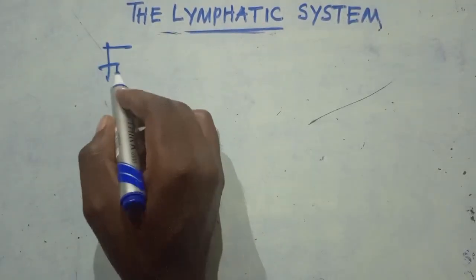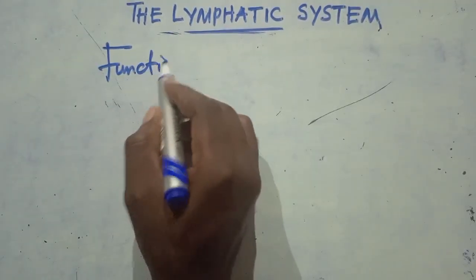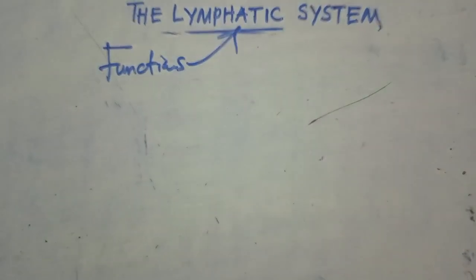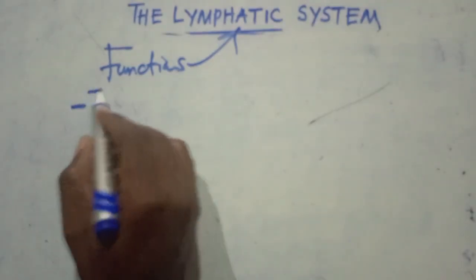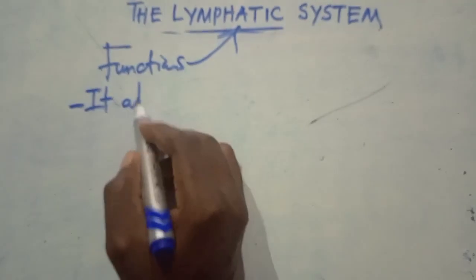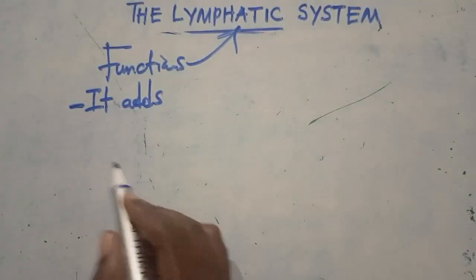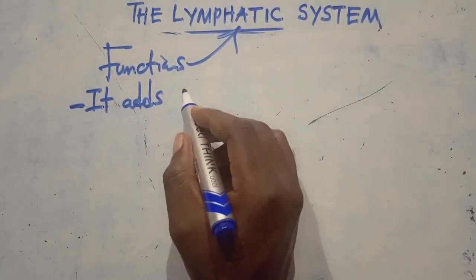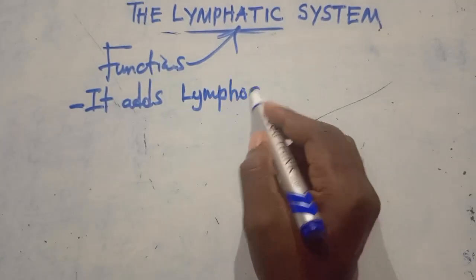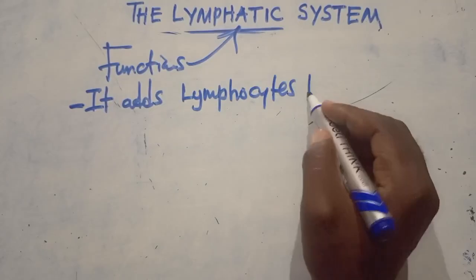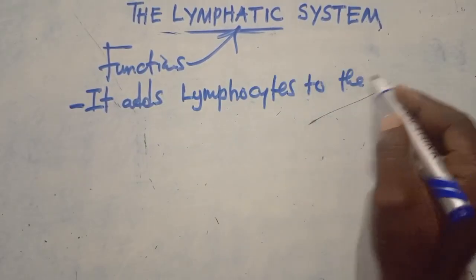So the functions of the lymphatic system, the ones that I'm just telling you. One is that it adds the lymphocytes to the blood.